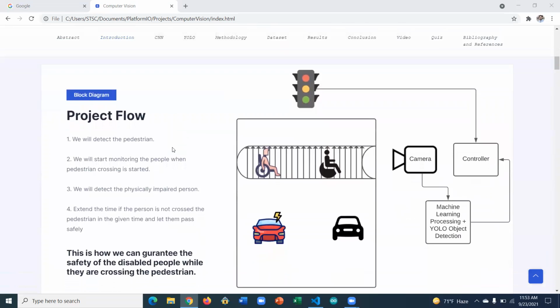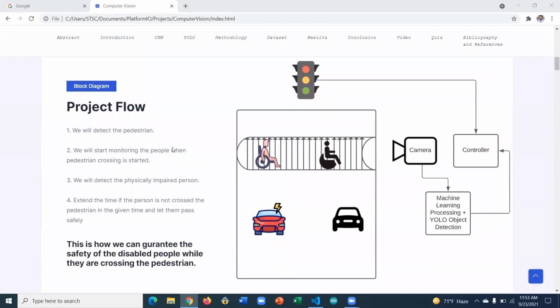So how the project will flow. The idea behind this is like this: this is the road and these are the vehicles crossing the road. So this is the road light. Here is the pole where the pedestrian crossing light is being shown. When people are crossing the pedestrian crossing, there is enough time given to them by this controller, like 20 seconds or 18 seconds, so they can cross the path easily.